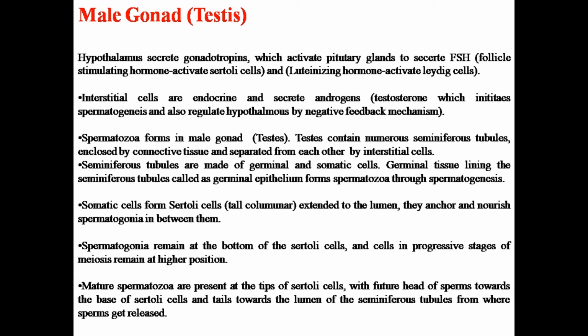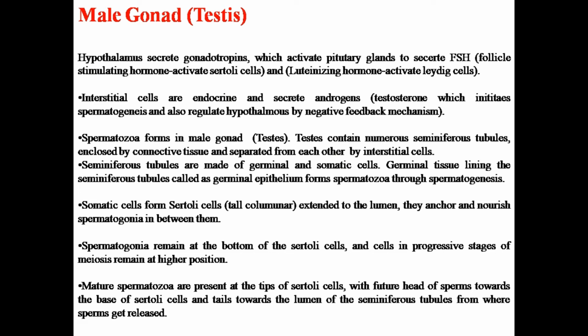While in the case of females, it starts from the female embryo itself, from 2 to 7 months of gestation of the female embryo, and then when it reaches puberty, it starts the process of oogenesis again. Till puberty, the process of oogenesis gets arrested, and later on reaching puberty, it is resumed, while in males, it starts from puberty only.